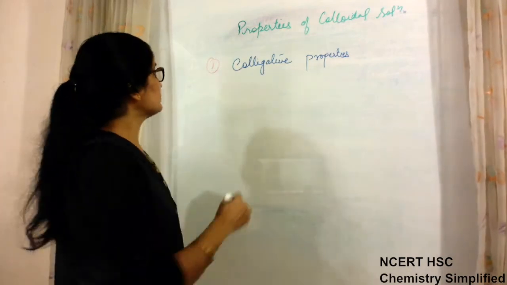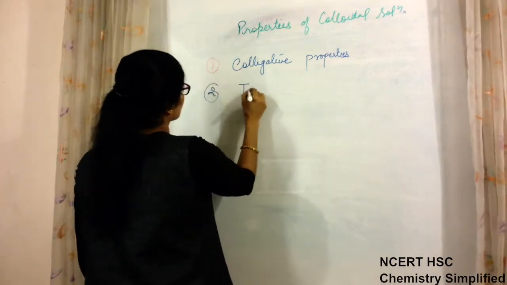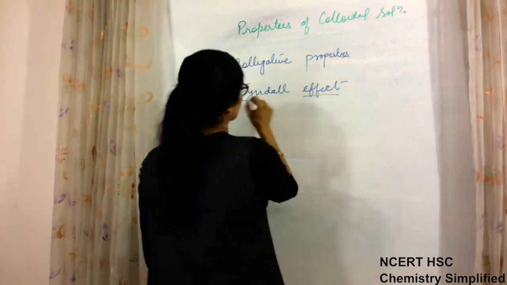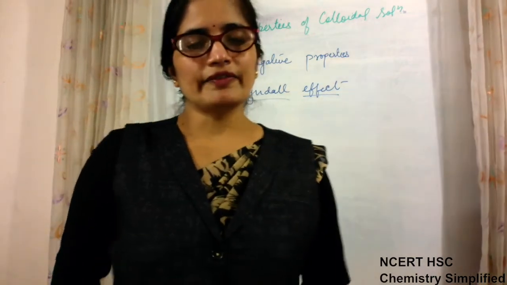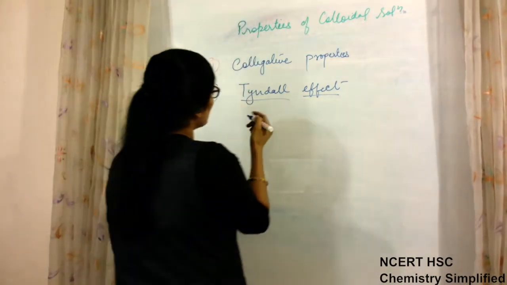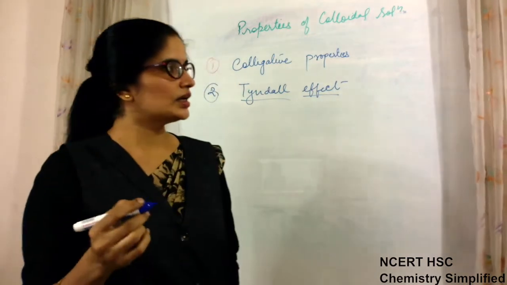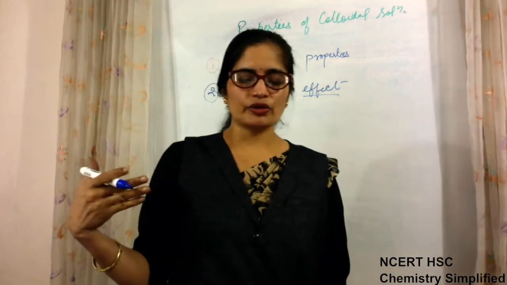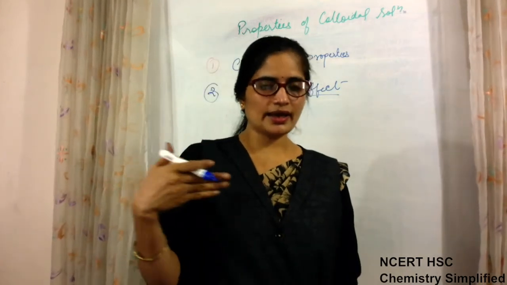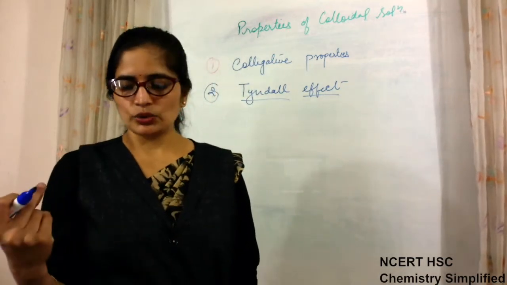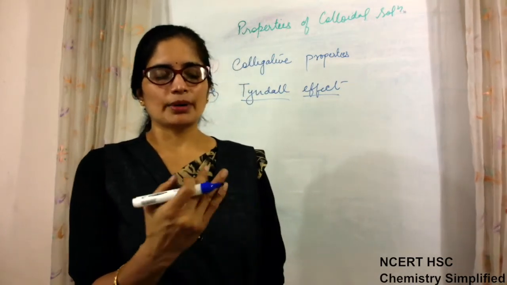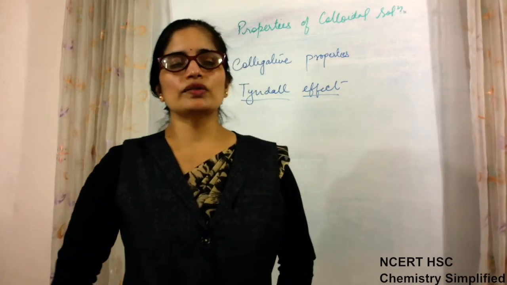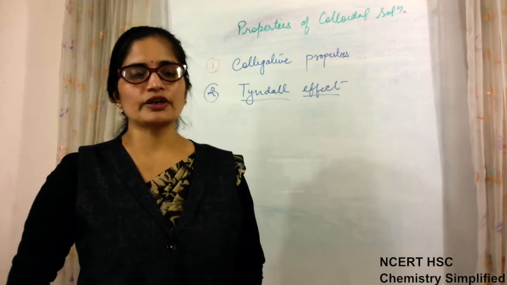Second property is the Tyndall effect. In the case of true solutions, if we see the path of light through the solution, and you observe from the direction where the light is coming, you can see the bright light. But if you observe the light from a right angle in the case of true solutions, you will see a dark substance. It will not be visible.